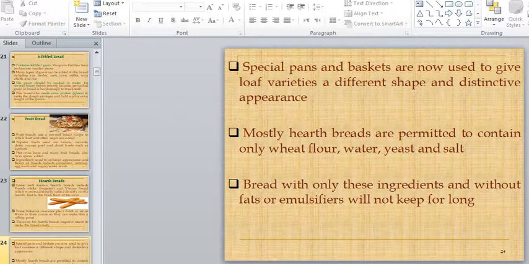What are the basic ingredients that make bread? You must know it very well that we make bread from wheat or any other type of grain. Water, salt, and yeast are the basic ingredients that we use for bread production. But we can add fats or emulsifiers, which enhance the shelf life of the product.